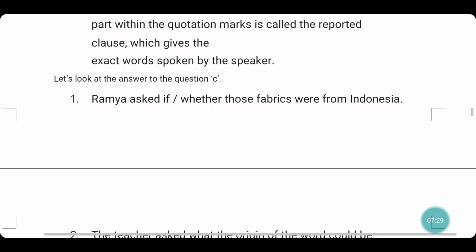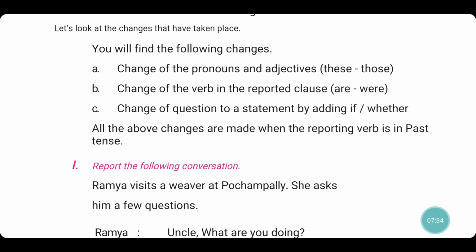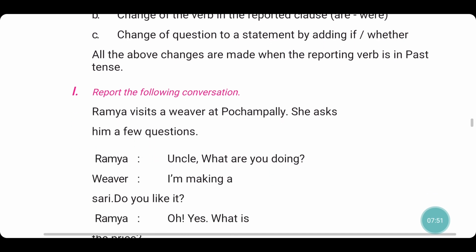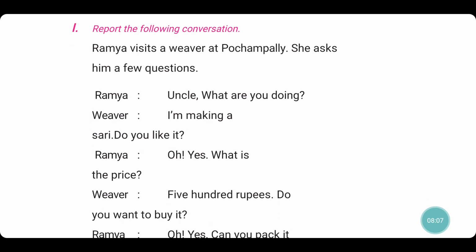Okay, so whenever in reported speech we are converting a question, first we need to find out what type of question it is. If it is a WH question, there is no linking word for it. If it is a yes or no question, then we can use the linking word if or whether. And the tense also changes accordingly. The tense goes one tense back. So I already prepared a video on direct and indirect speech. You can refer to it for further details. Now on to the exercise.